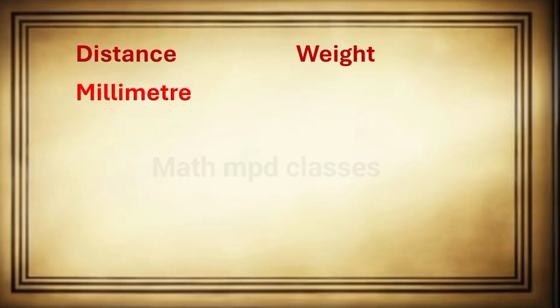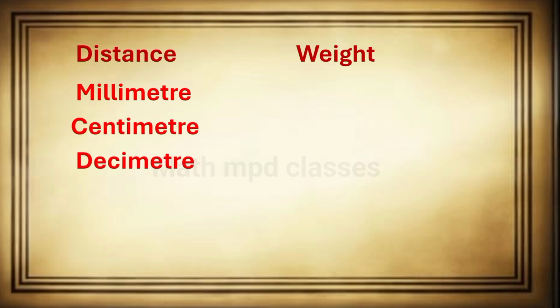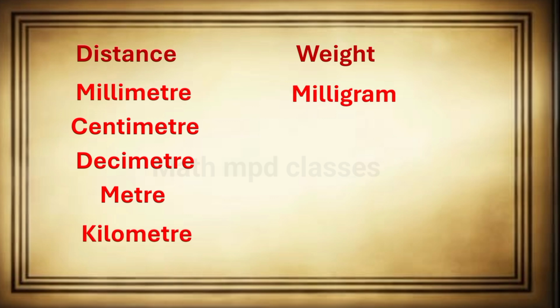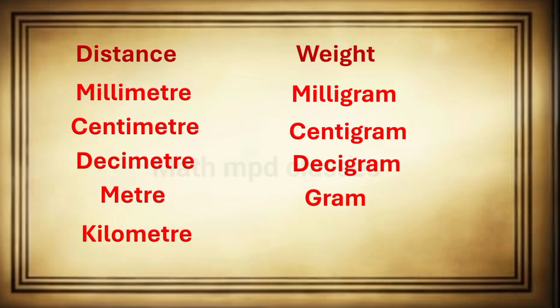Distance: millimeter, centimeter, decimeter, meter and kilometer. Weight: milligram, centigram, decigram, gram and kilogram.